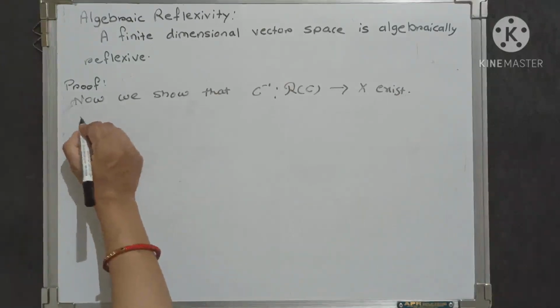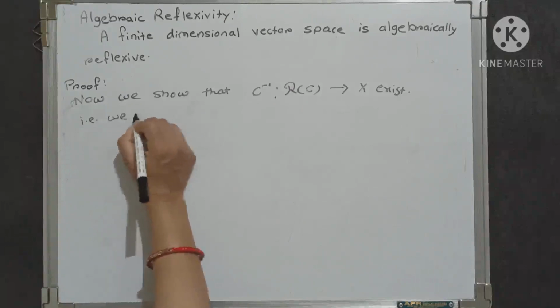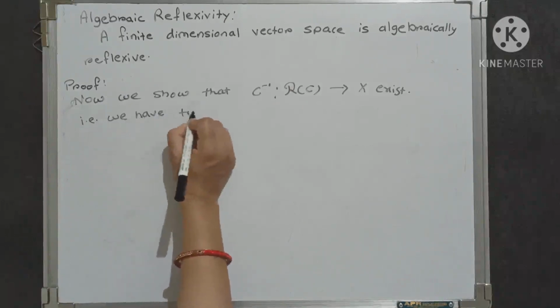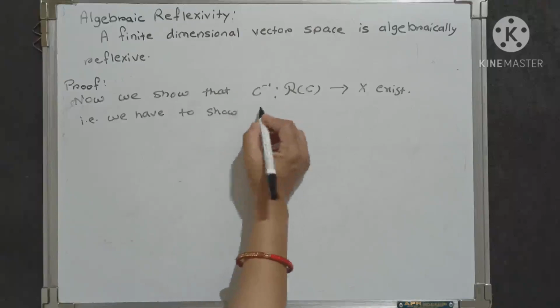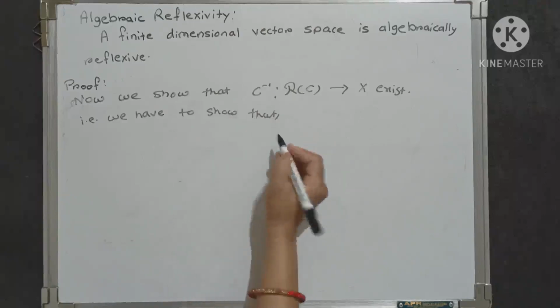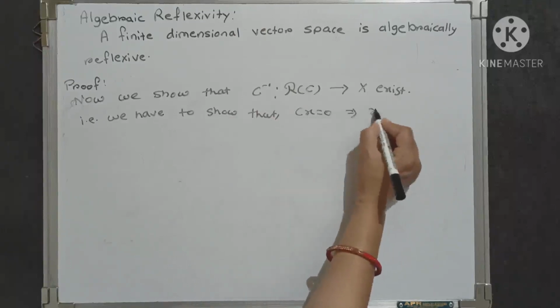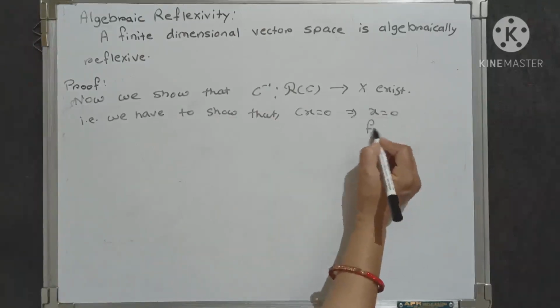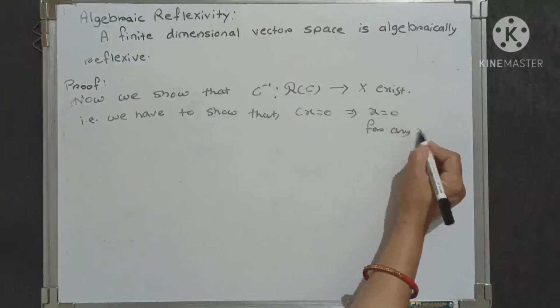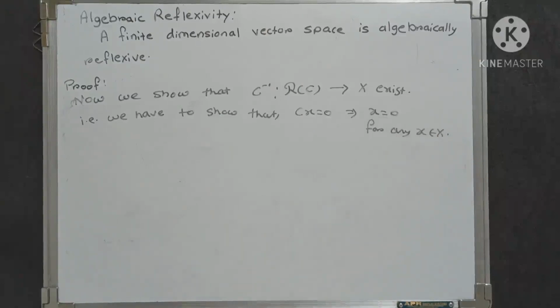Here we have to show that Cx equals 0 implies that x equals 0 for any x belonging to X. Because in that theorem, T inverse exists if and only if Tx equals 0 implies that x equals 0.